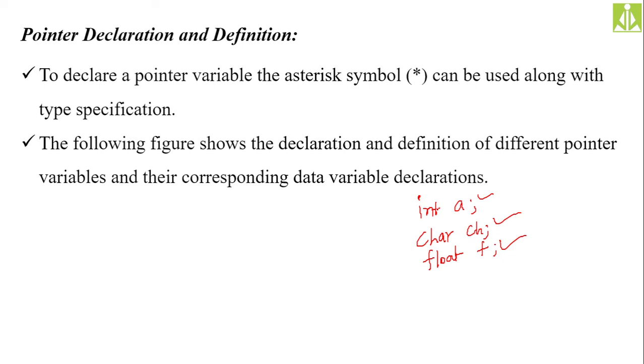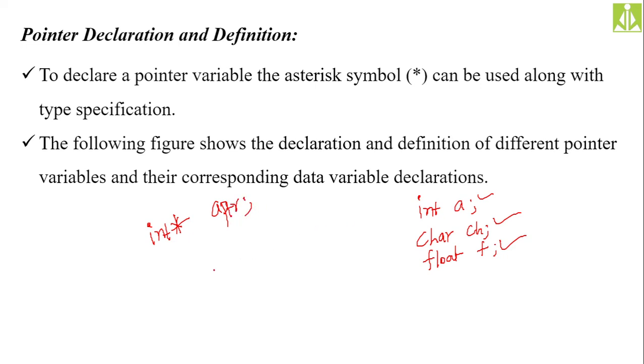So if you have an integer variable, to store its address you need an integer pointer. How can we declare the integer pointer? Simply put int, the type name stays the same, and after the type name put the star, then aptr.